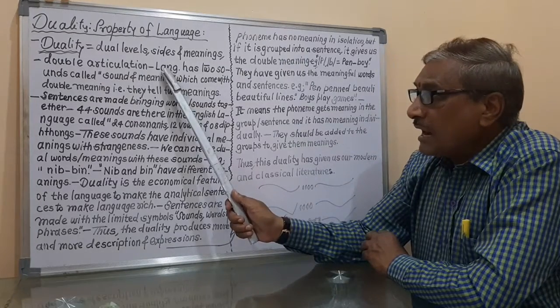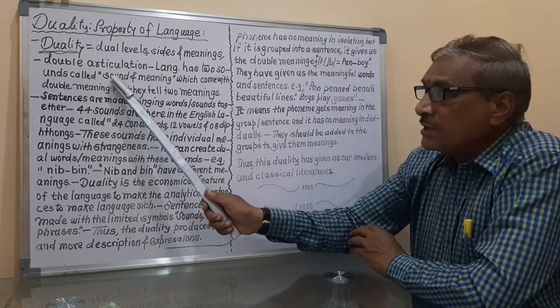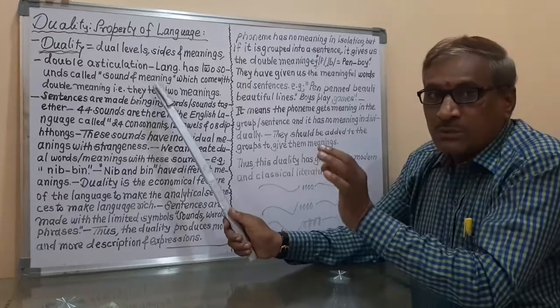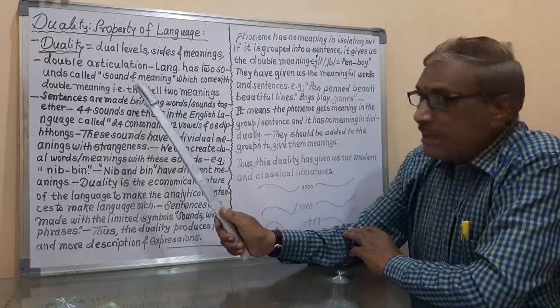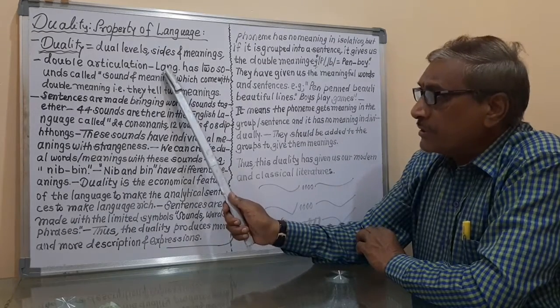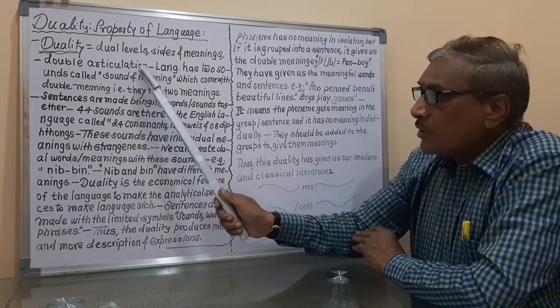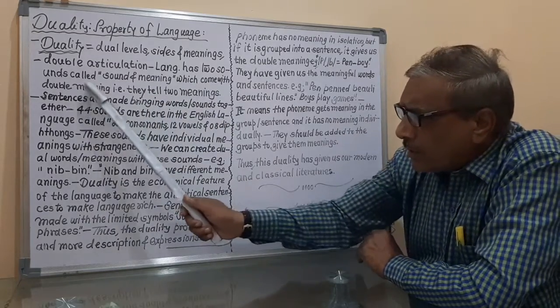Every language has the two sounds called sound and meaning, and that's why it is said that every language has two sounds called sound and meaning, which come with double meaning.